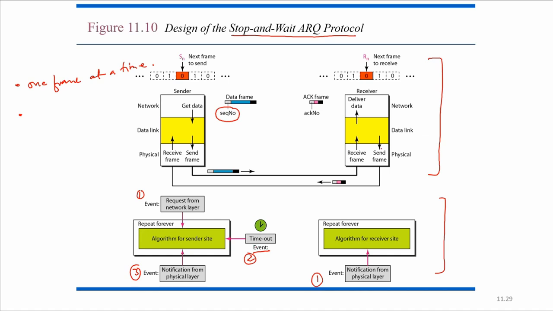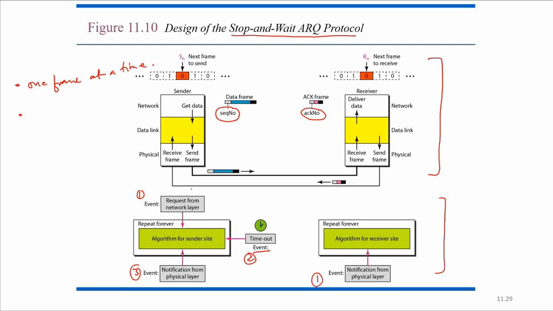Once it reaches the receiver, it will be notified by the physical layer. Then the frame is received, destuffed, and delivered to the network layer. Then it will send the acknowledgement frame, which will have the acknowledgement number. If frame number 0 is sent, then acknowledgement number 0 is sent. Whatever the sequence number of the frame, the same numbering will be done for the acknowledgement number. Okay, that will be received.